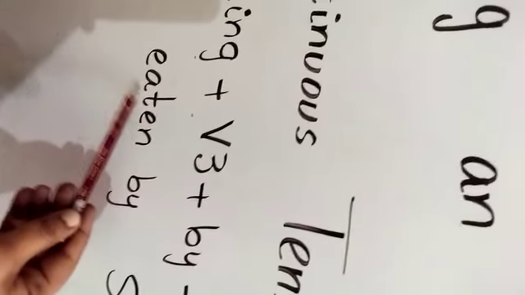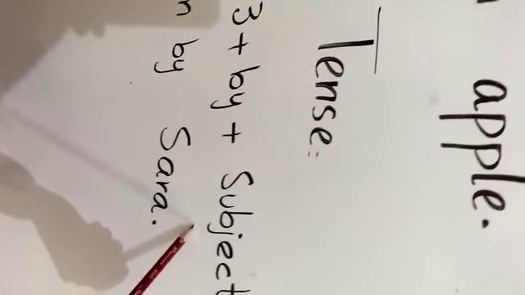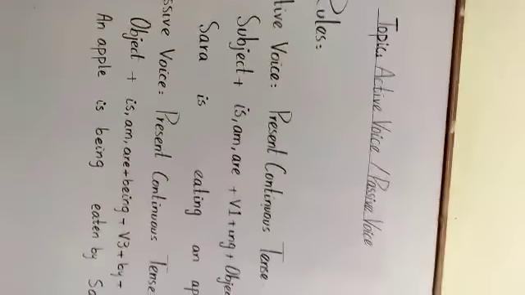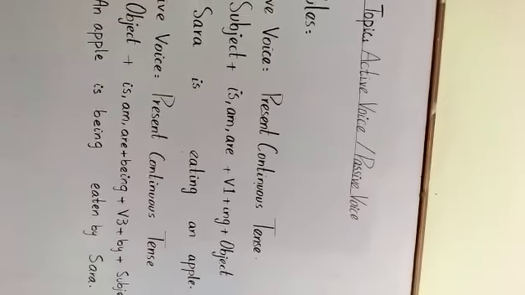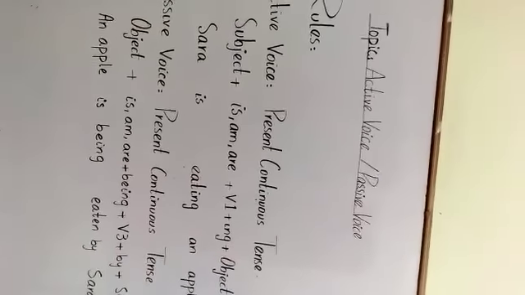Eat, third form is eaten, and with third form we use by, eaten by. And as I told you, the subject will be at the last, so Sara will be at the end. So what will be the passive sentence? The passive sentence will be: an apple is being eaten by Sara.